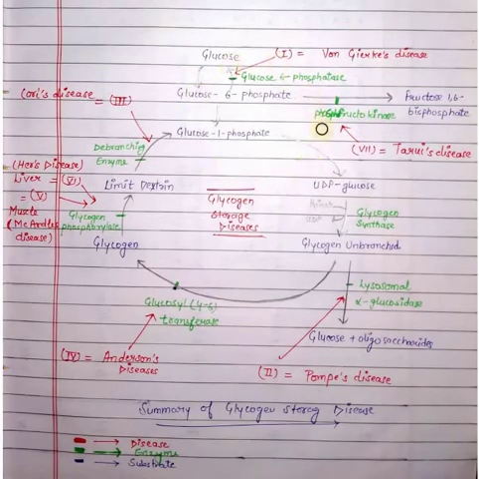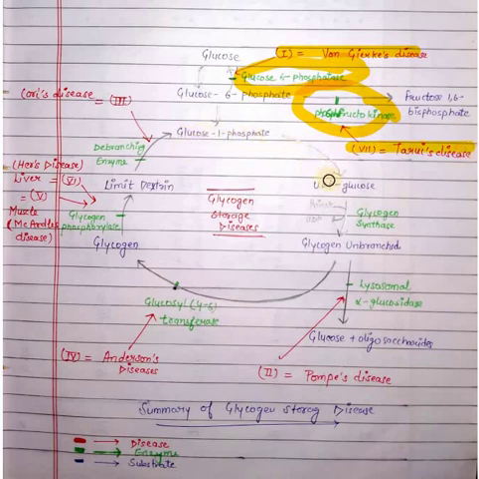This is the diagrammatic view of all the diseases of glycogen storage disease. Firstly, glucose is converted into glucose 6-phosphate, and the enzyme is glucose 6-phosphatase. Then this is the first glycogen storage disease. It occurs if this enzyme has a defect. Next is conversion of glucose 6-phosphate to fructose 1,6-bisphosphate. Here the enzyme is phosphofructokinase. If there is a defect in this enzyme, then the number 7 disease, Tarui disease, occurs.